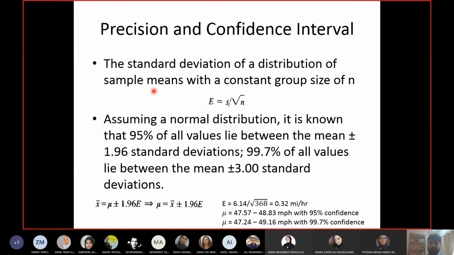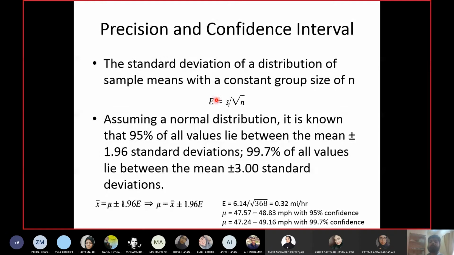If you repetitively collect data from the same location, then how much error can you expect from your sample? That is equal to capital E, standard error or standard deviation for a distribution of means. In simple words, this is the standard deviation for the entire population of drivers.